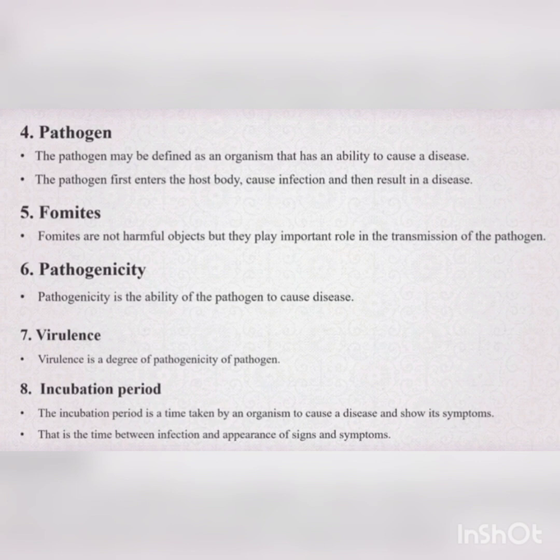Next is virulence. Virulence is the degree of pathogenicity. What degree of pathogenicity is there with a particular organism to cause a disease? That is known as virulence. How strong it is. So the degree of pathogenicity of a pathogen is known as virulence.